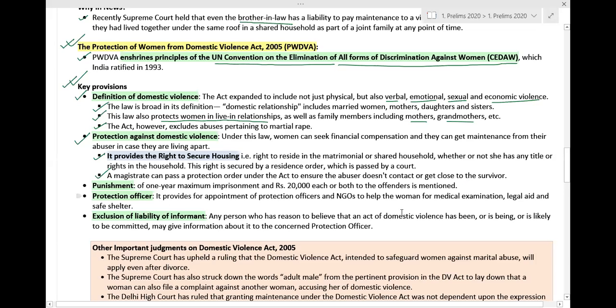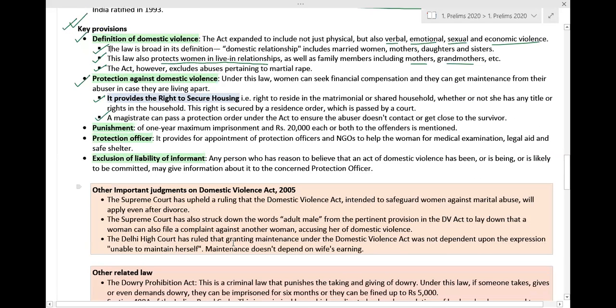Now, if we talk about punishments under the Domestic Violence Act, the punishment may be a maximum of 1 year of imprisonment, or a fine of up to 20,000 rupees, or both, for the offender.